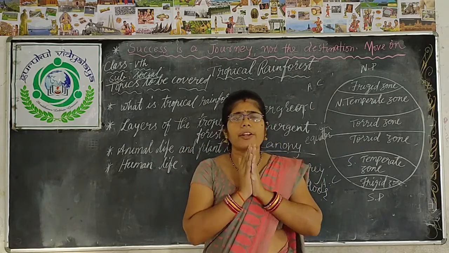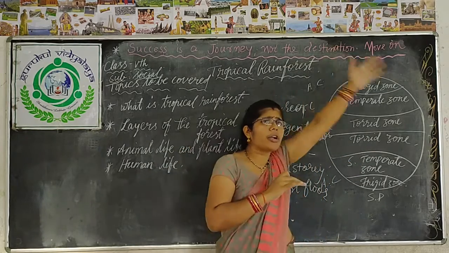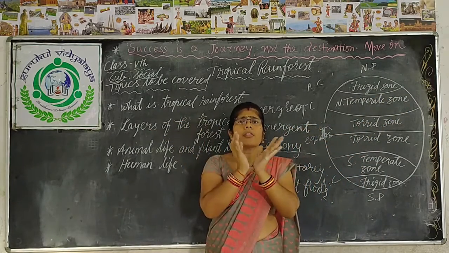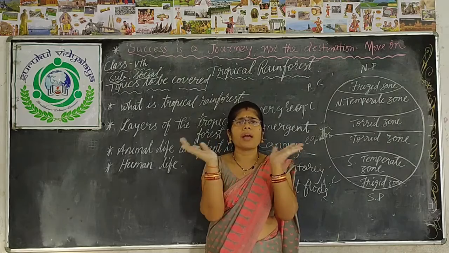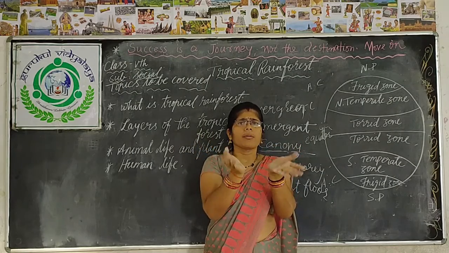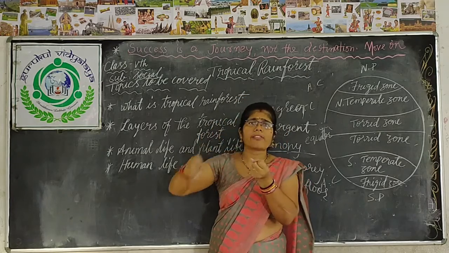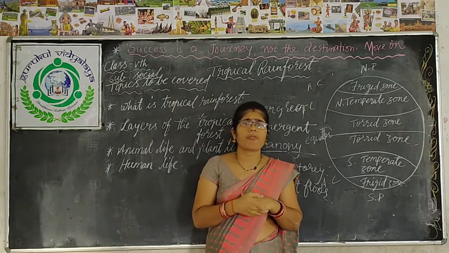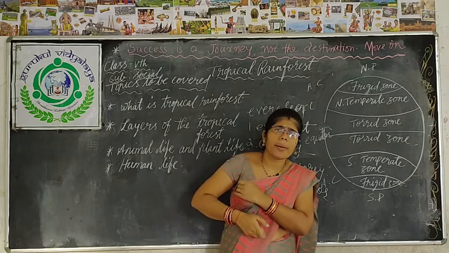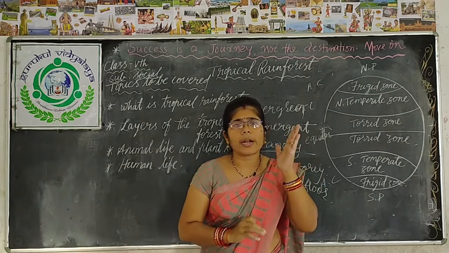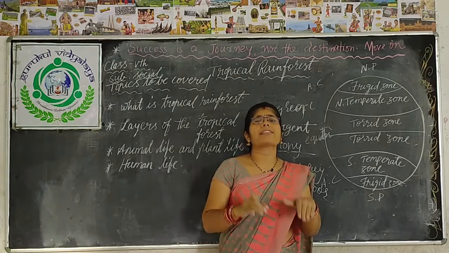As I told you, due to the tall trees, thick trees and broad leaves, the leaves and branches form an umbrella shape, which does not allow the sunlight to reach the ground of the forest. As a result, what happens? Inside the forest, even if you go during the daytime, it remains dark.